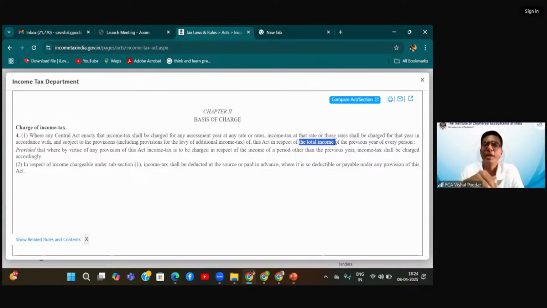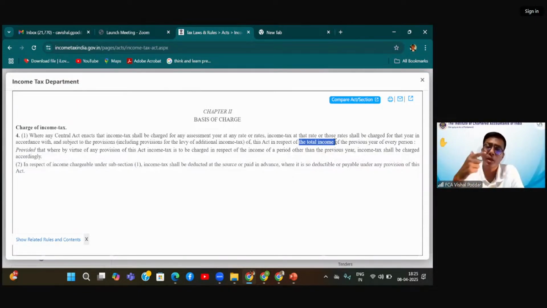You all would have by now understood that even though tax is charged on the total income, while computing the tax, we first bifurcate the income into 5 heads, 5 sources, 5 categories, and we compute the income headwise separately, or source wise separately. So what is my next interesting pointer or question? The charging section says that tax is levied. The charge is on the total income.